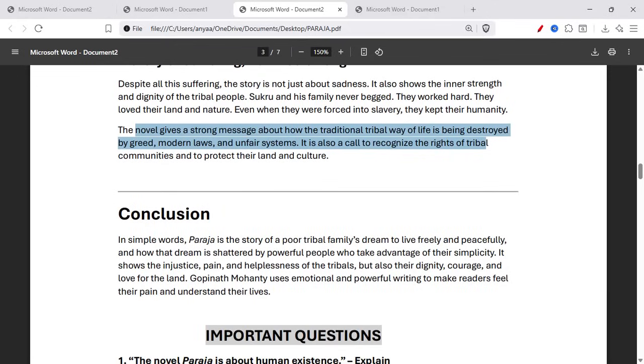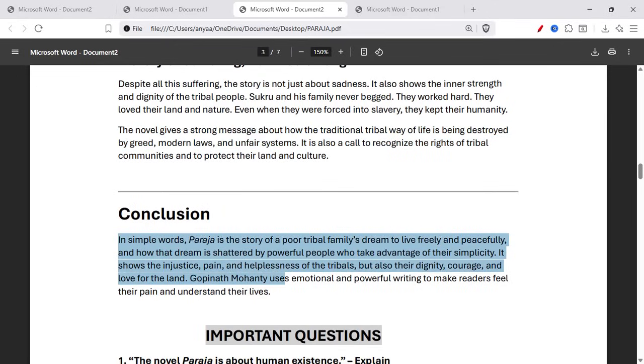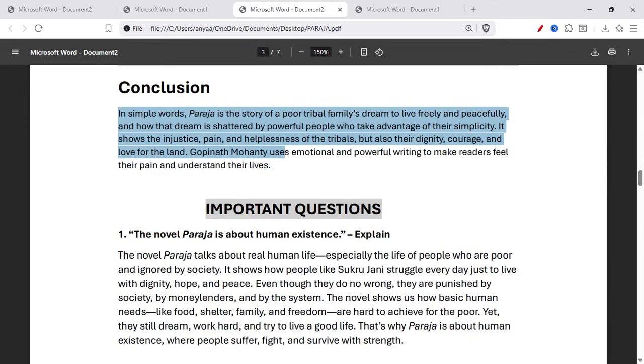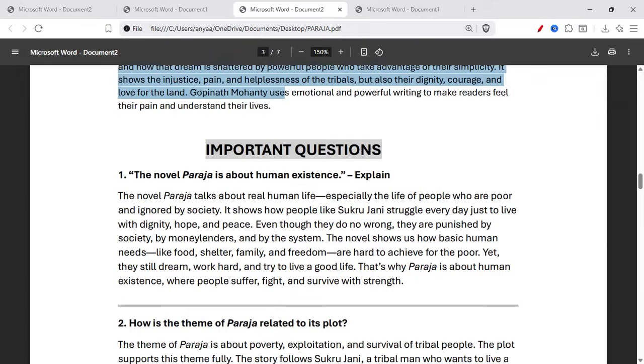Here's the conclusion in simple words. Parja is the story of a poor tribal family's dream to live freely and peacefully, and how that dream is shattered by powerful people who take advantage of their simplicity. It shows the injustice, pain, and helplessness of the tribe, but also their dignity, courage, and love for the land. Gopinath Mohanty uses emotional and powerful writing to make readers feel their pain and understand the pain.